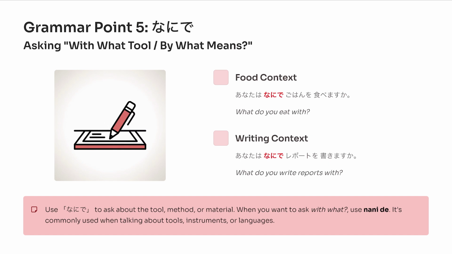Here is another example. あなたは何でレポートを書きますか? What do you write reports with? You can answer with something like パソコンで書きます. I write with a computer. So remember, 何で is very useful when asking about tools, instruments, methods, or languages used for an action.